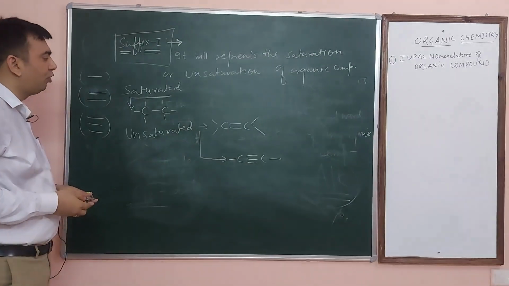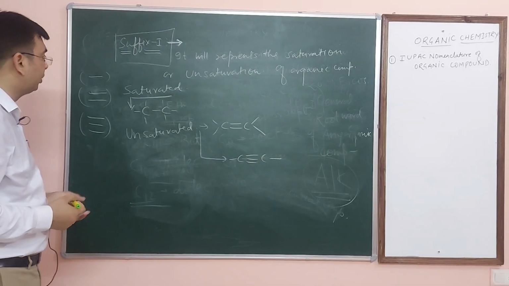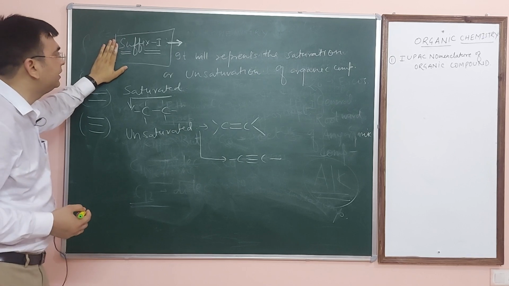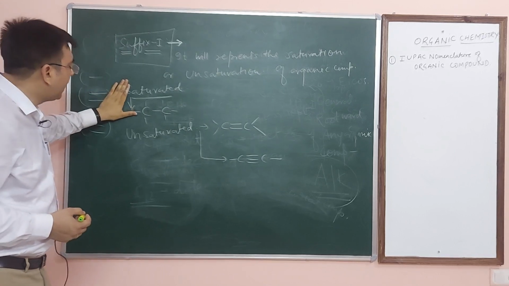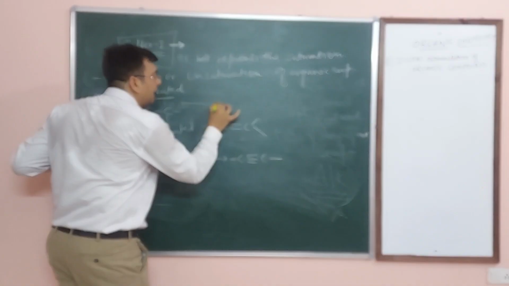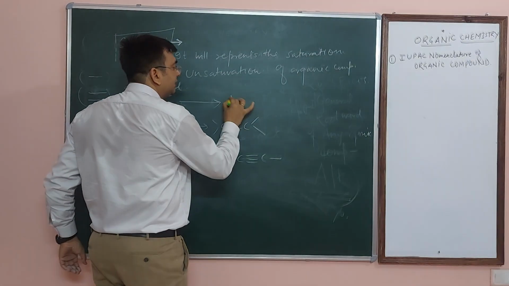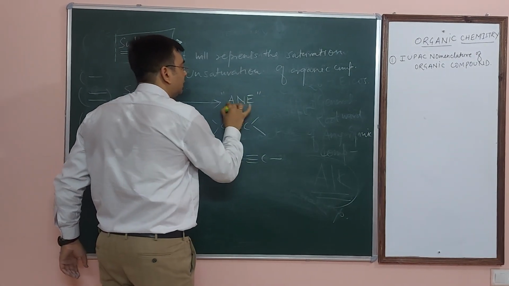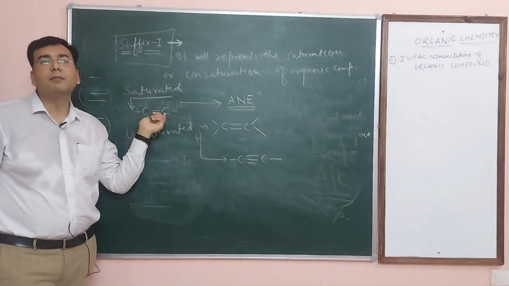If a carbon-carbon double bond or triple bond is present, then the compound is known as an unsaturated compound. Now, what is the meaning of suffix first? It can explain the saturation and unsaturation of an organic compound. For a carbon-carbon single bond, the suffix first we use is known as ane. Clear? Everyone knows that is known as ane, single bond.